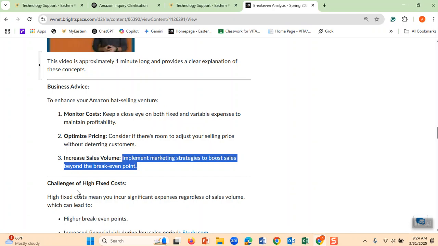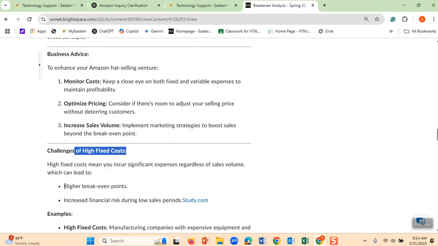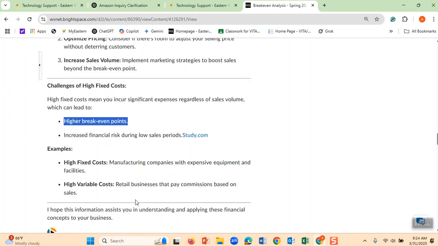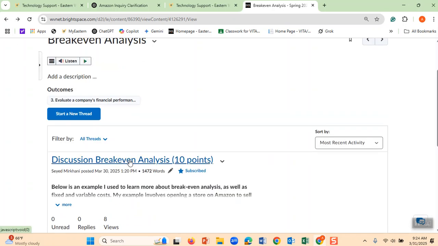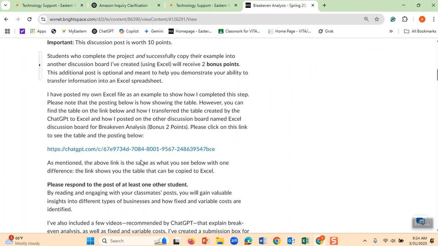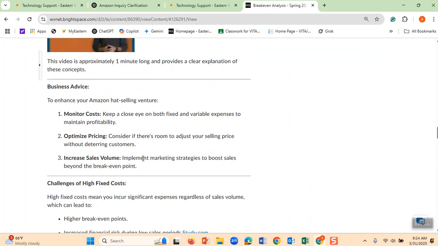Now, I talked to you about challenges for fixed costs. You remember I said that if you pay $5,000 to the car dealer's salesperson and you don't sell anything, that is a problem. It gives me a link also, with examples of fixed costs: manufacturing with expensive equipment can kill them, because they have to pay rent or a mortgage for that fixed cost.